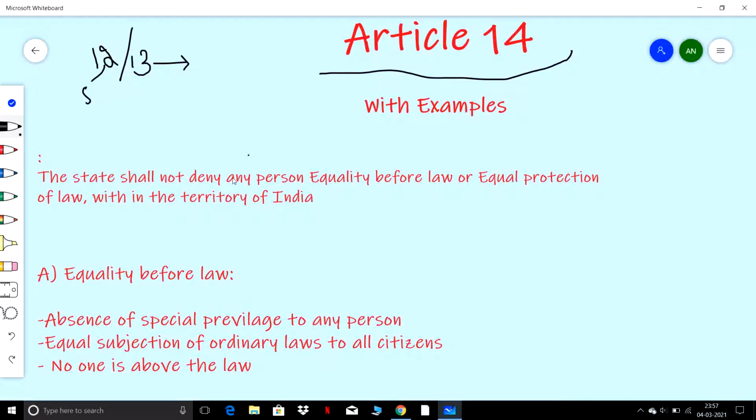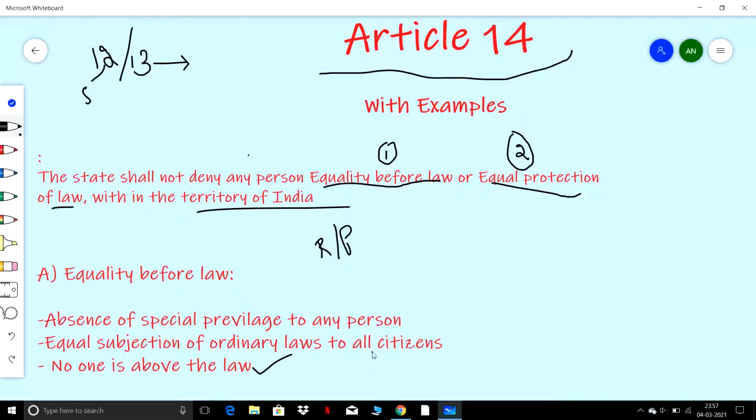So, what is Article 14? The state shall not deny any person equality before law and equal protection of law within the territory of India. So it defines two things: equality before law and equal protection of law. So what is equality before law? It says that there is an absence of special privileges to any person, whether you are rich or poor, whether you are president or vice president, all persons are the same before law. No one is above the law, and the laws are equally subjected to all the citizens.